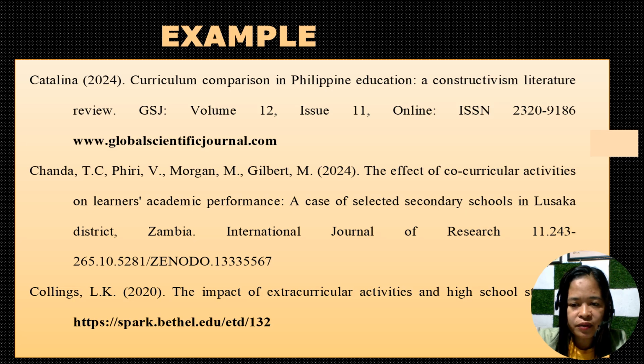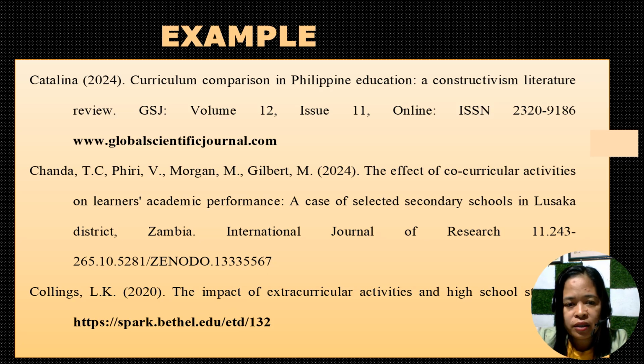For example, this is how the citation should appear in the reference list. It should be written in hanging indention. As you notice here, Catalina, this is the author's name, then the year of publication 2024, then a period, and then the title of the work.